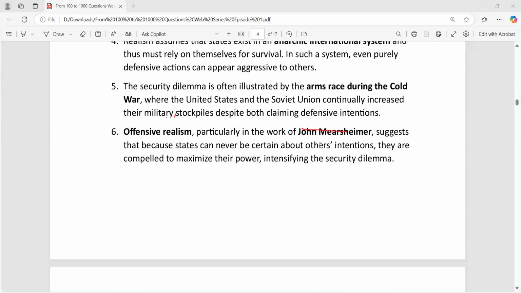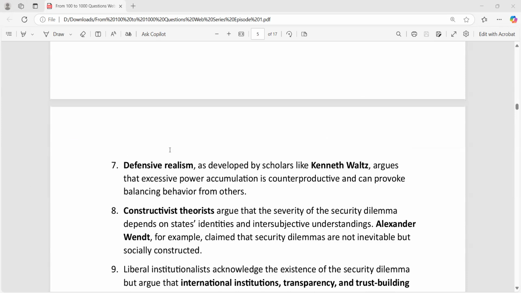See, there are two kinds of neorealists. One is the defensive neorealist and one is the offensive neorealist. Kenneth Waltz is defensive. Kenneth Waltz says that you should maximize your security. You should keep as many arms and ammunition as would be enough for your security. But on the other hand, John Mearsheimer, who is the offensive realist, believes that you should be the power maximizer. That means you should maximize the power. You should be at the top of the hierarchy of power so that no one dares to show an eye to you. You should be at the top, you should be the best among all. And John Mearsheimer says that China is the offensive realist. China wants to be over there.